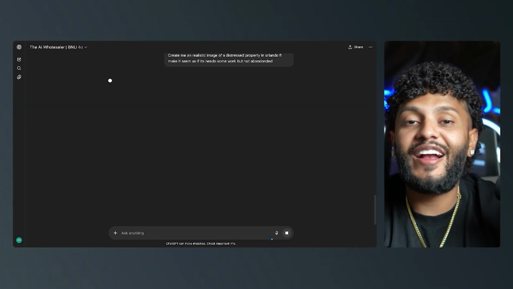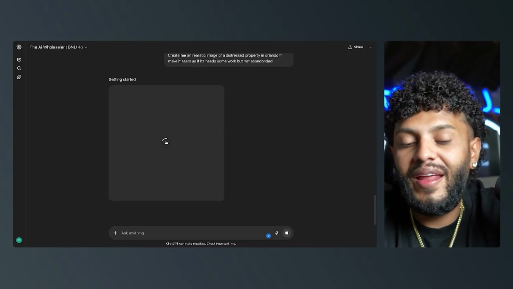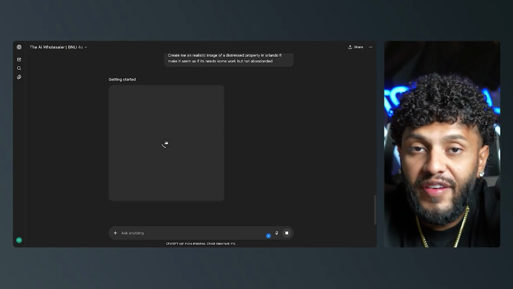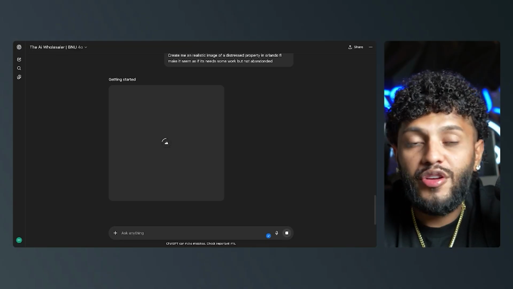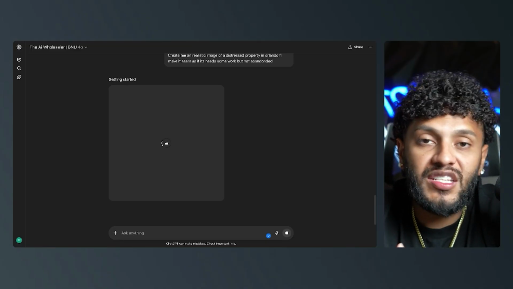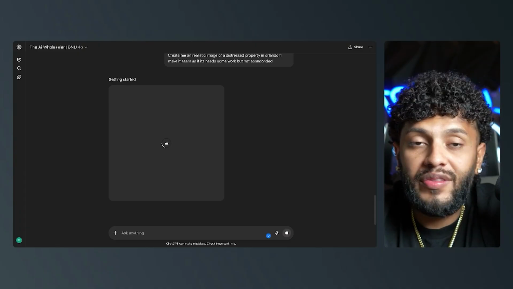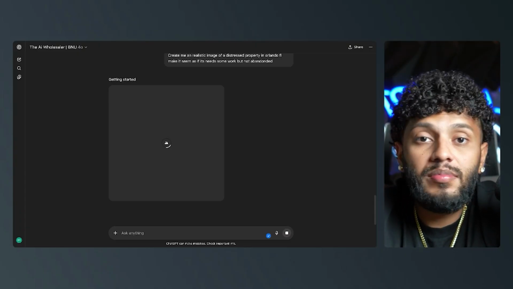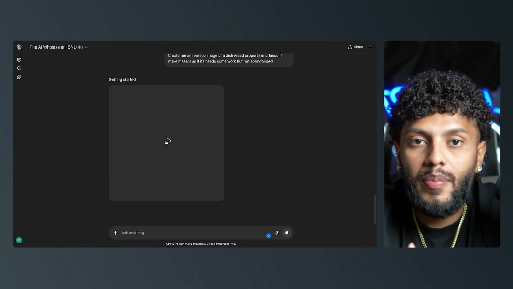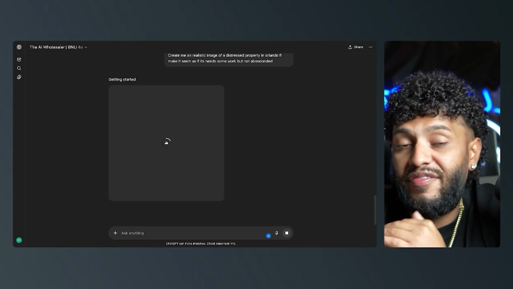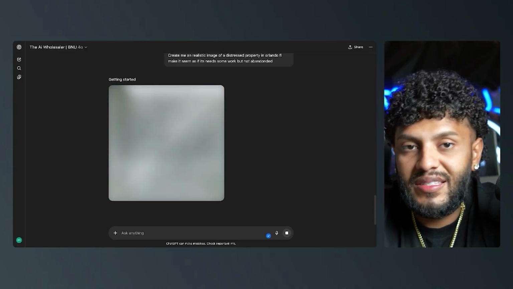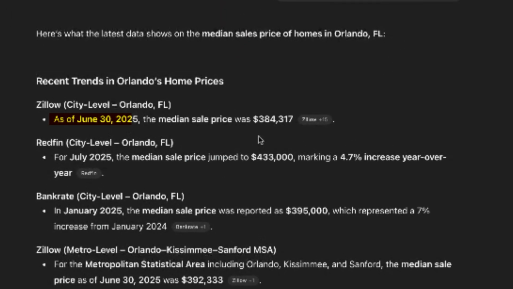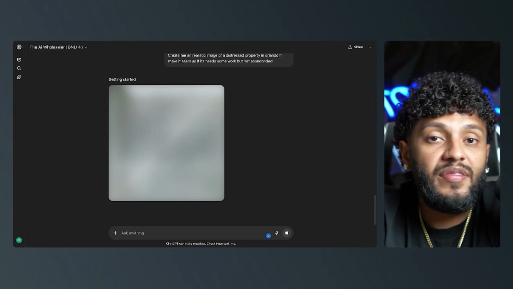So here's the actual game plan, y'all. What we're going to be doing is posting a fake marketplace listing. Now, your goal is to entice cash buyers to make an offer on this listing. The reason they're going to do this is because you're giving them the perfect ideal property. Number one, you're going to list it at 50 to 60% of that median sales price. Meaning, in Orlando, they said it was 400,000, so I'm going to list this property for around 200,000.